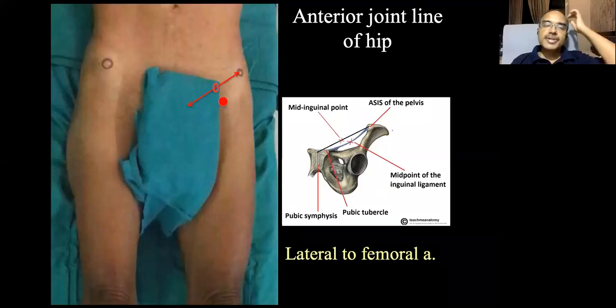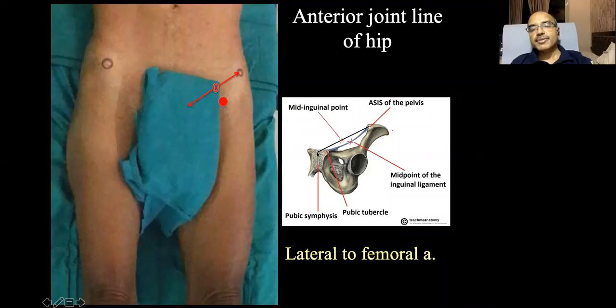Next important point in your hip examination, the anterior hip joint line. Remember, the anterior hip joint line is about 2 to 3 centimeters below and lateral to the mid-inguinal point. Here, most of the candidates fumble. What is the difference between the mid-inguinal point and the midpoint of the inguinal ligament? Remember, this is the pubic symphysis, this is the pubic tubercle. The pubic tubercle remains lateral to the pubic symphysis.